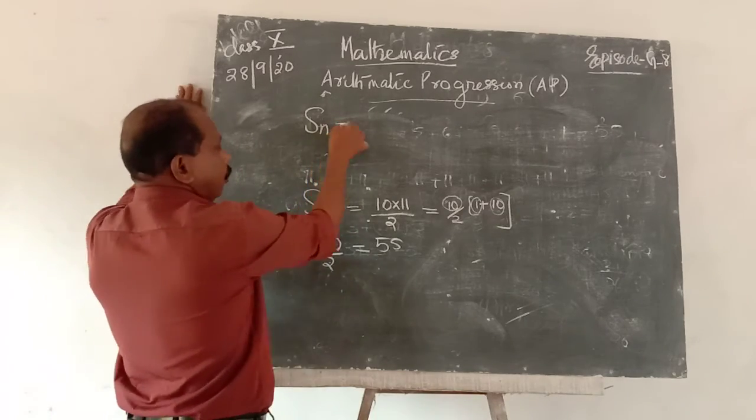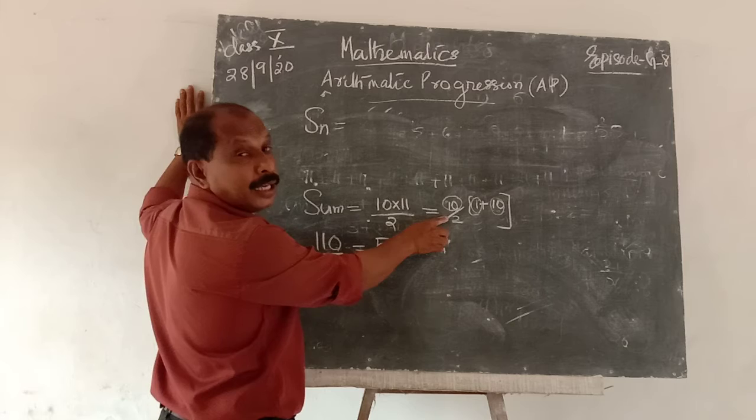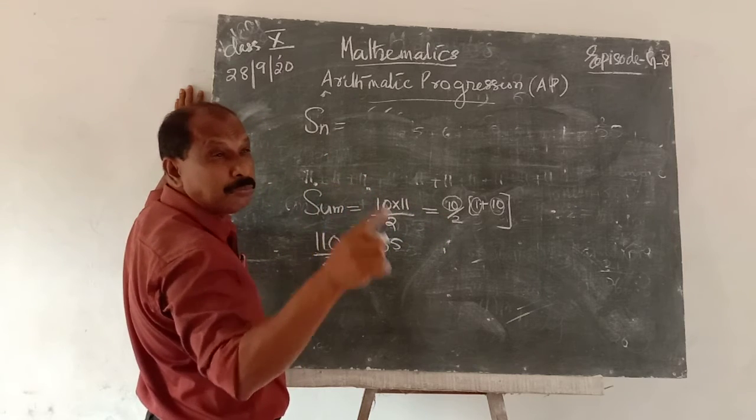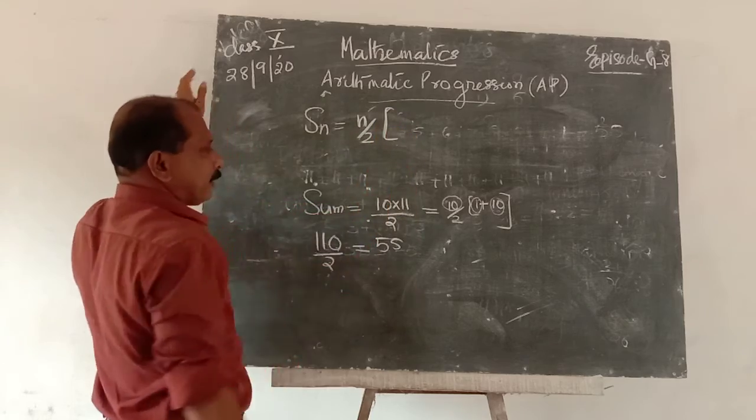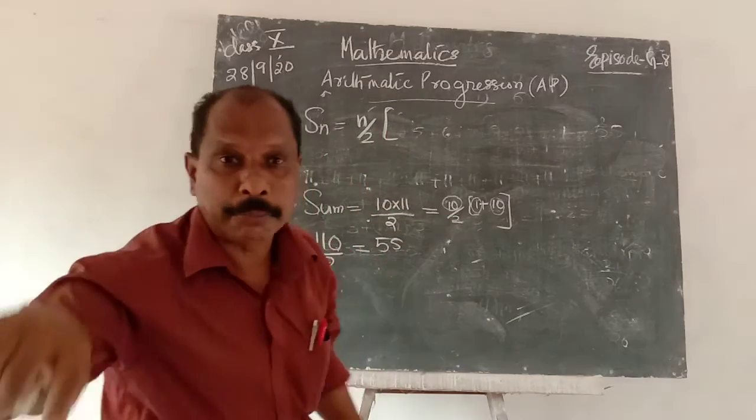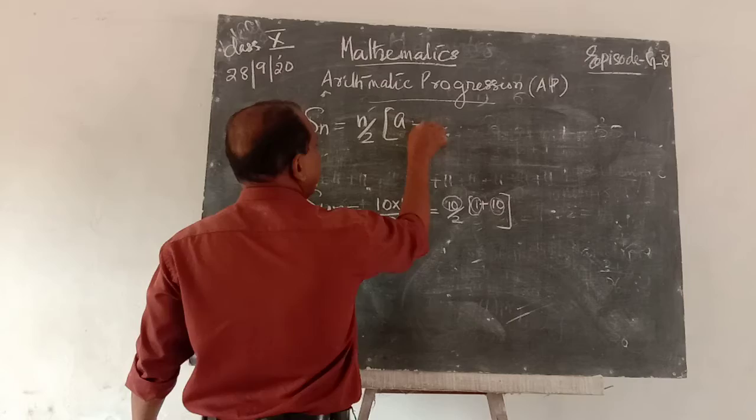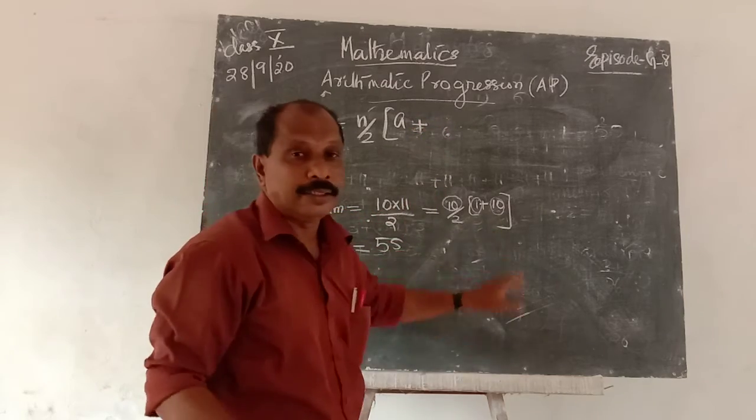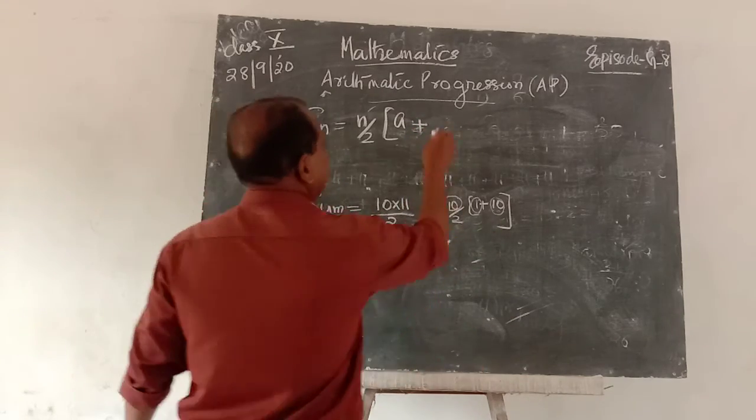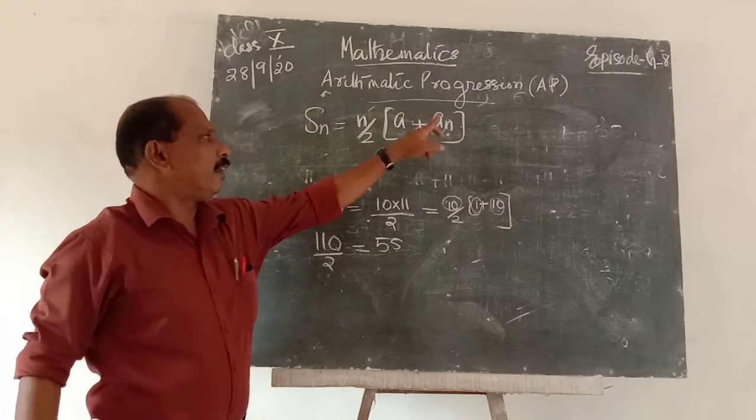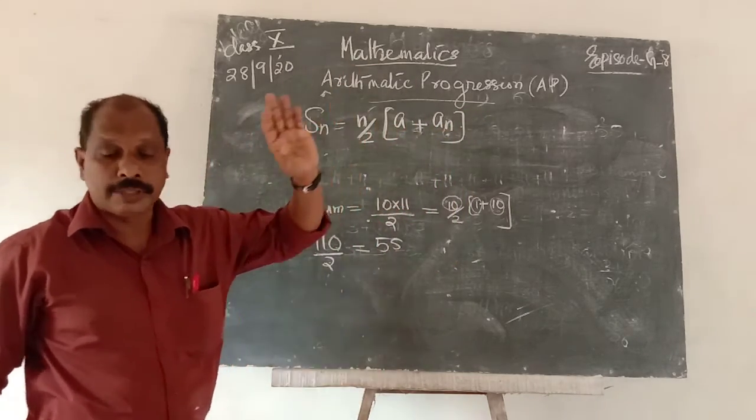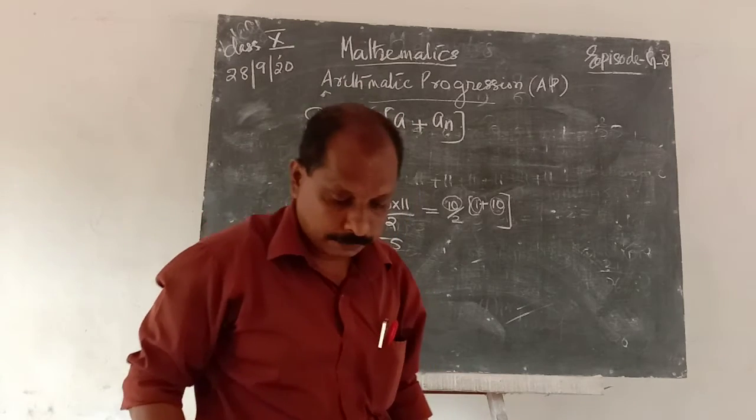Sn is equal to how many terms? 10 terms. Therefore, that 10 is replaced by n. The first term is 1, it is replaced by a. The last term is 10, it is replaced by l. Therefore, the first and the last terms of that arithmetic progression are given,